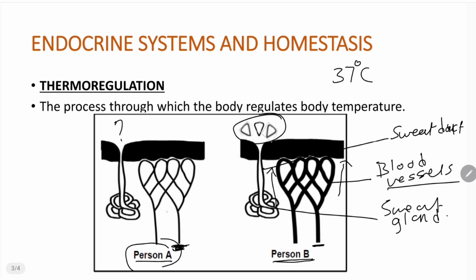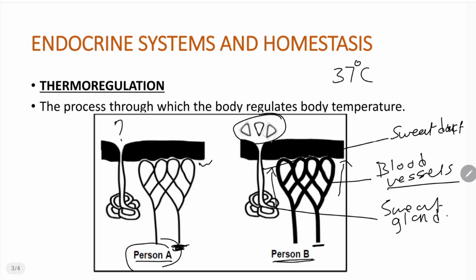But when we look at vasoconstriction on a cold day, the blood vessels are very small. Therefore, there is less blood flowing to the surface of the skin. Right? Now, why is it important for more blood to flow to the surface of the skin? This is so that more heat can be lost. So this is blood that is hot, that is carrying heat. So when it flows to the surface of the skin, more heat is lost.